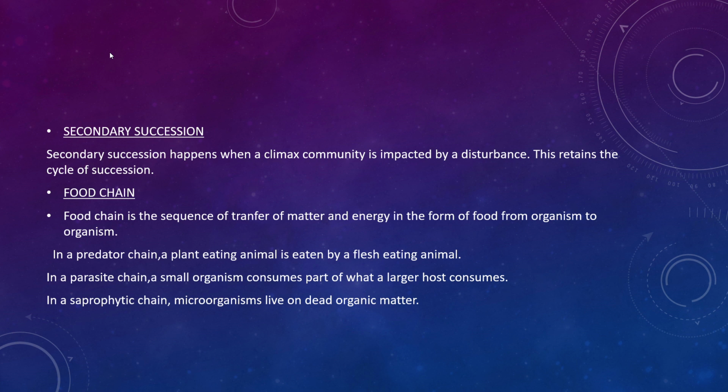Grass is the primary producer, that is the producer, the living organism present ultimately on the earth. Grass is eaten by grasshopper, and this grasshopper is eaten by rat. The rat is eaten by a snake, and the snake will be eaten by a hawk.